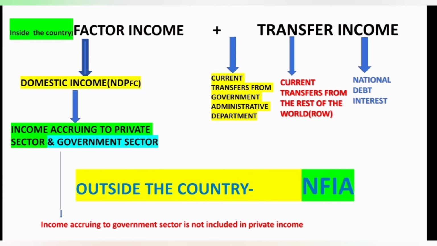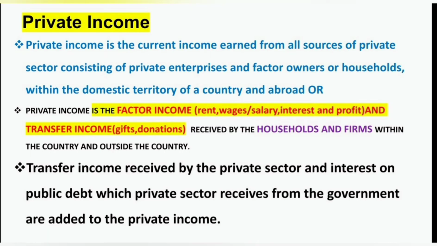So factor income, that is domestic income or NDP at factor cost, consists of the income of private sector and the government sector. But here we have to deduct the income received by the government sector. So once we add the factor income and transfer income received by household and firm, to that we have to add transfer income. Whatever current transfers received by the private sector from government, from abroad, and then as a part of current transfer we have to add interest on public debt, that is the interest paid by the government for taking loans from the private sector.